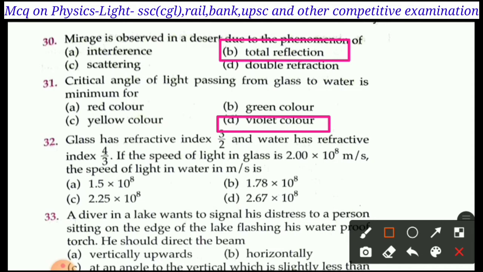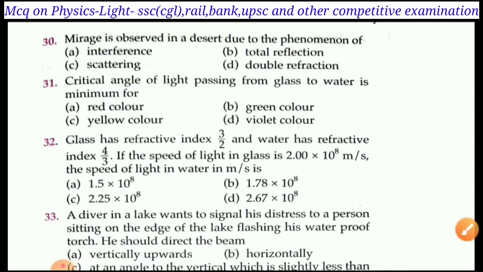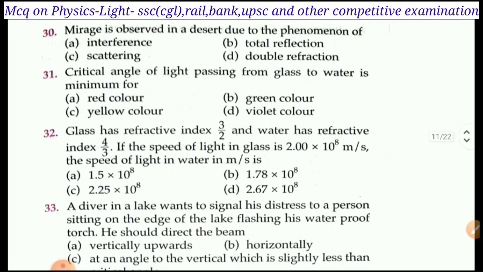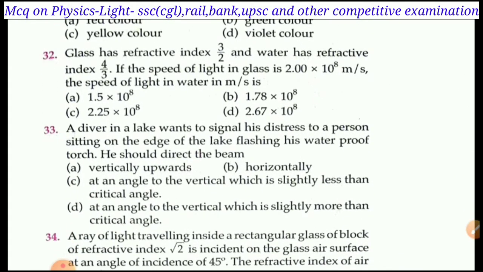Next question is question number 32. Glass has refractive index 3/2 and water has refractive index 4/3. If the speed of light in glass is 2 into 10 to the power 8 meter per second, the speed of light in water in meter per second is: A. 1.5 into 10 to the power 8, B. 1.78 into 10 to the power 8, C. 2.25 into 10 to the power 8, D. 2.67 into 10 to the power 8.